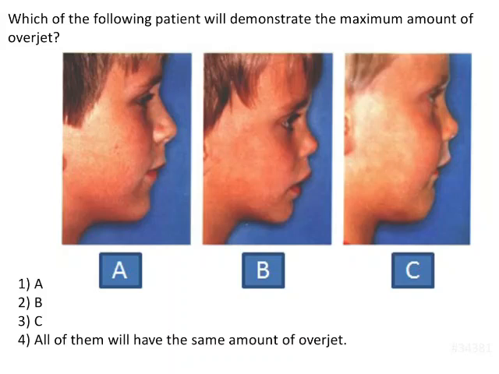Which of the following patients will demonstrate the maximum amount of overjet? A, B, C, or all of them will have the same amount of overjet. Now, nothing else has been given to us other than the extraoral clinical features of these three children.